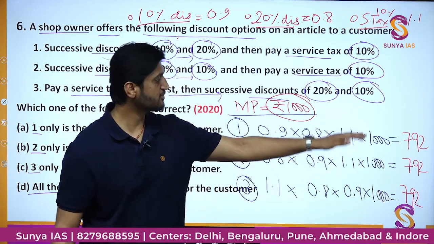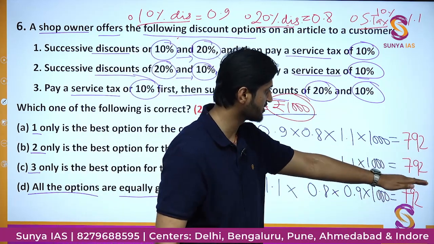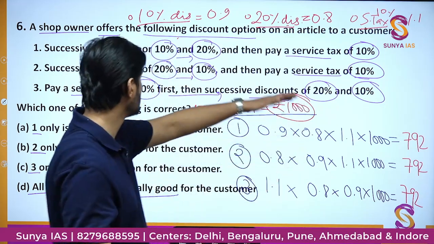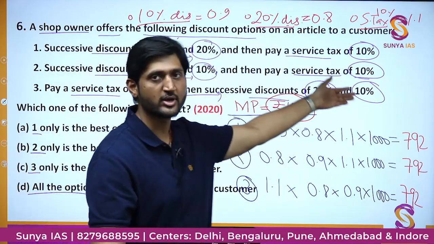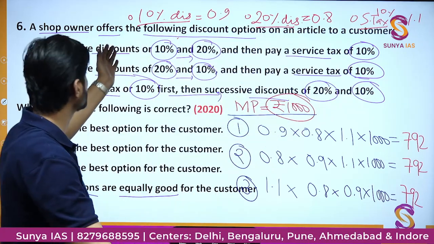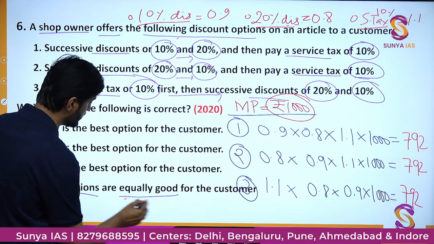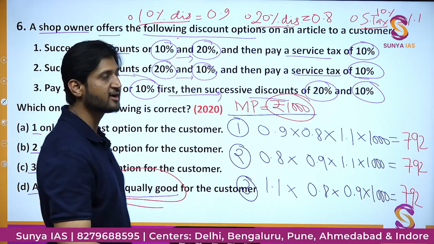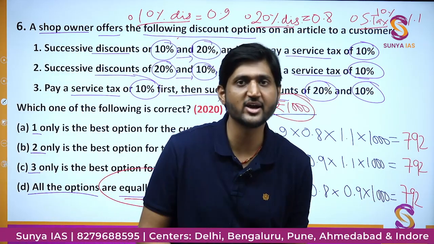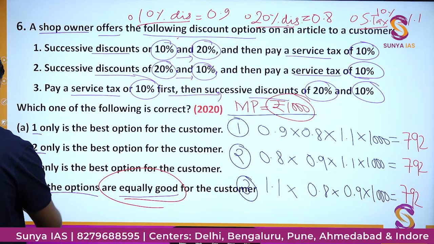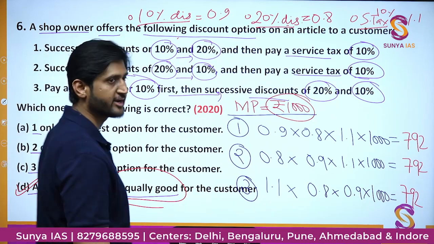So it doesn't matter whether you pay tax first and get the discount later, or you get the discounts first and pay tax later. All of them are going to be equally good for the customer. So that is the basic idea of the question. In this way we can see option D is going to be the correct option in this case.